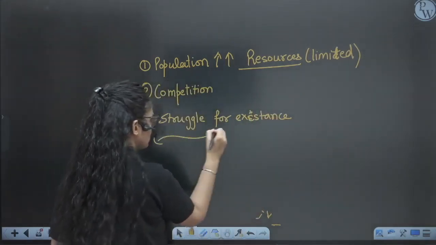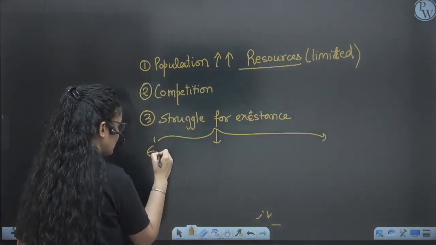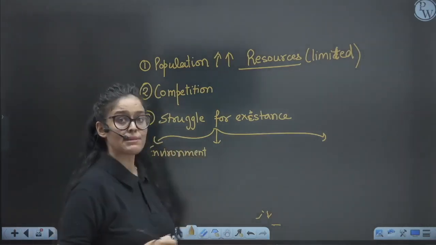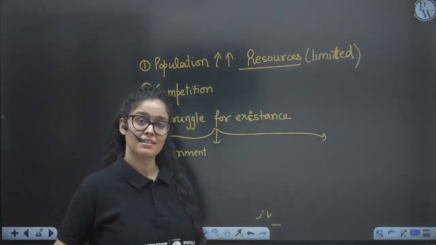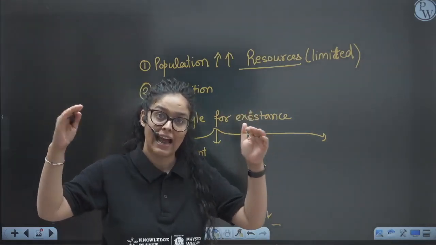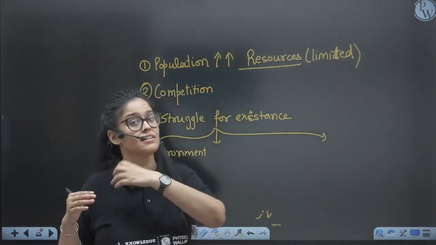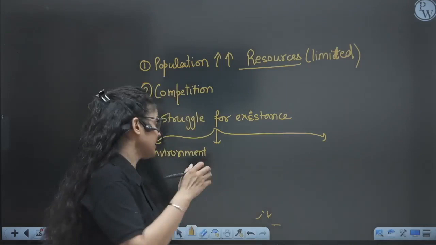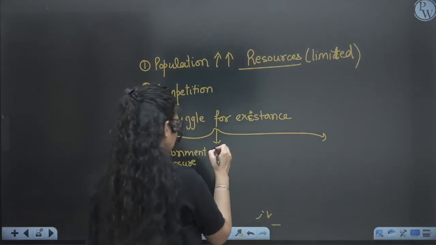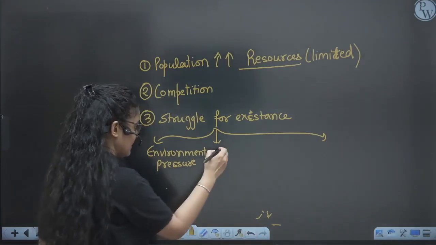So they have to go through three types of struggle. The first is natural or environmental struggle, because nature has its checkpoint. According to Malthus, if population is continuously increasing, then nature also has a capacity. And if our population increases and tries to surpass the capacity of nature, they will all vanish, right? So environmental pressure is there. Environmental pressure means the organism is facing environmental challenges, right?